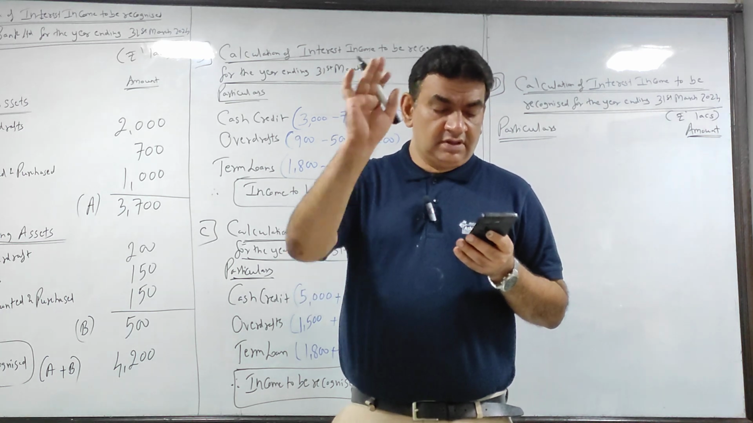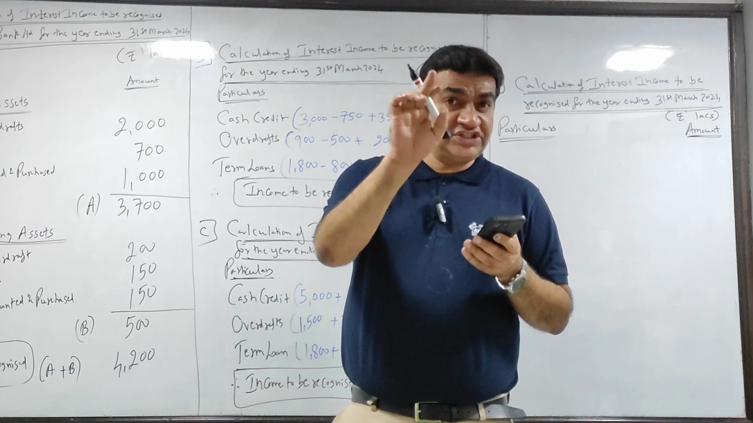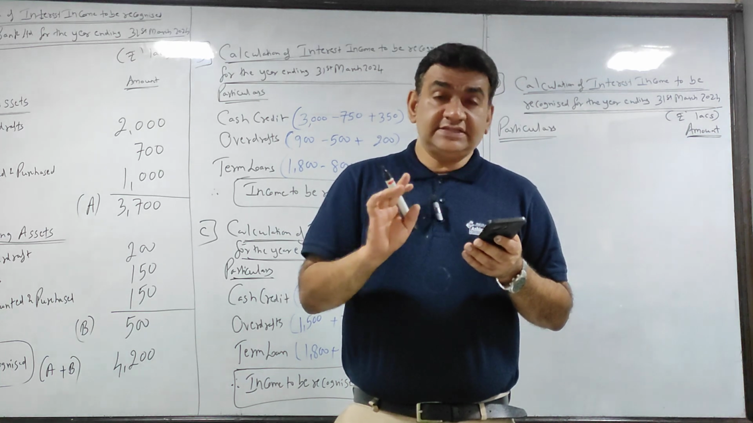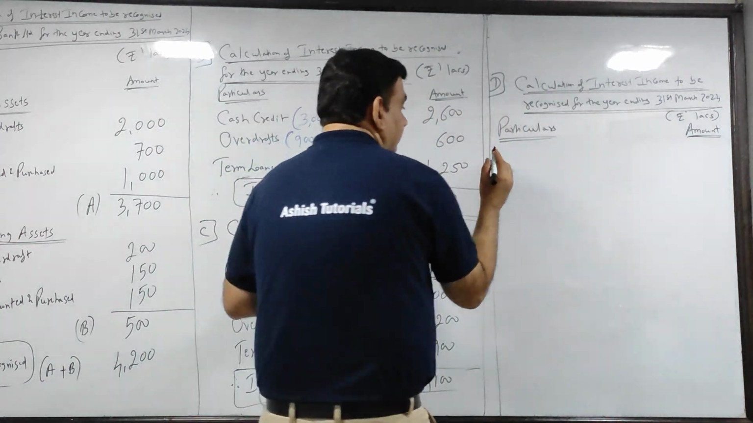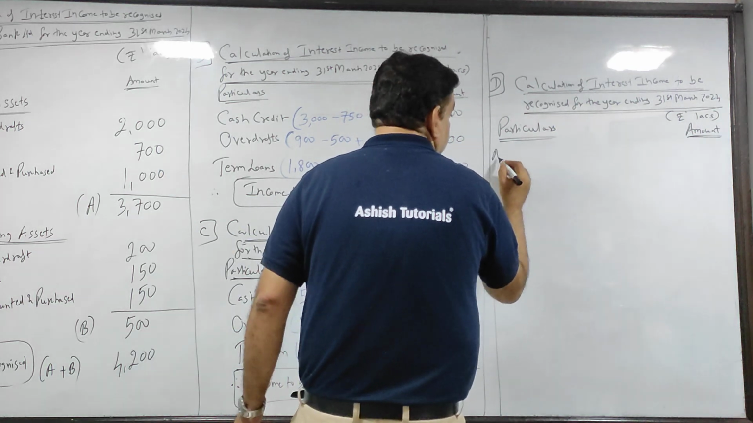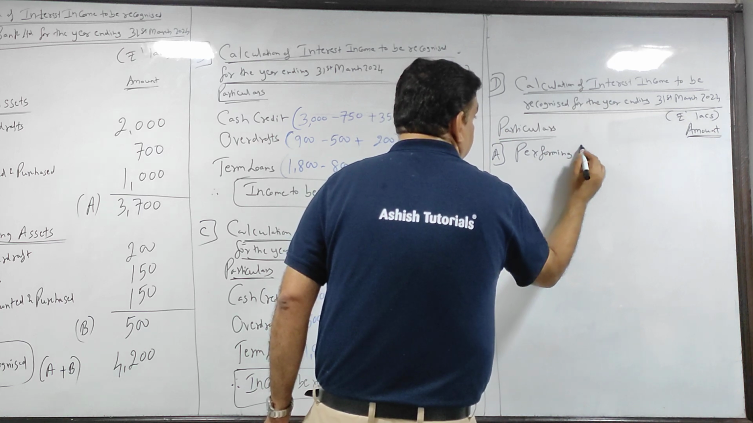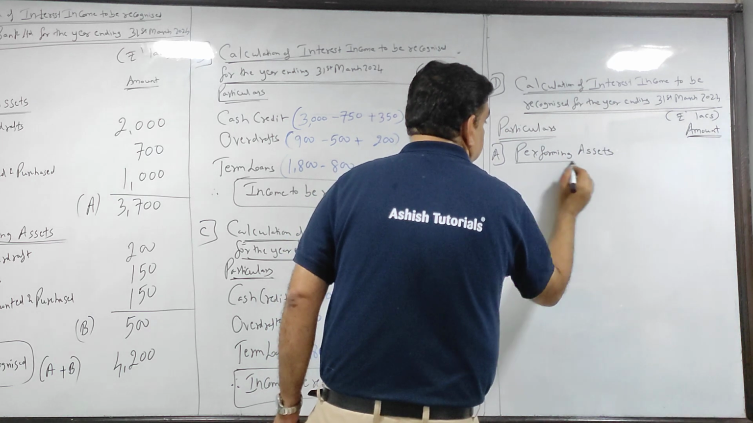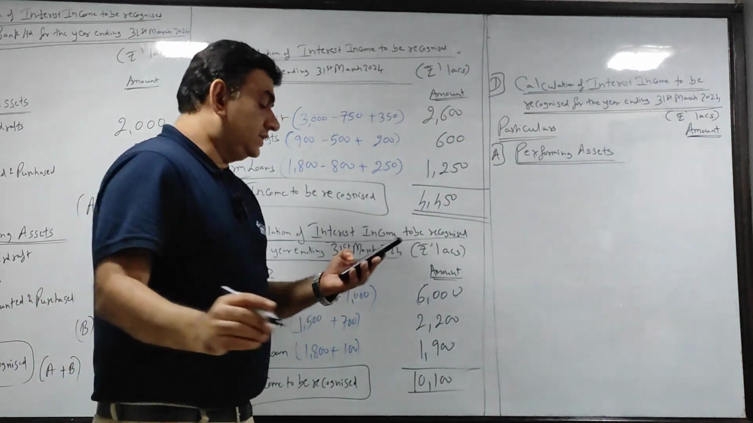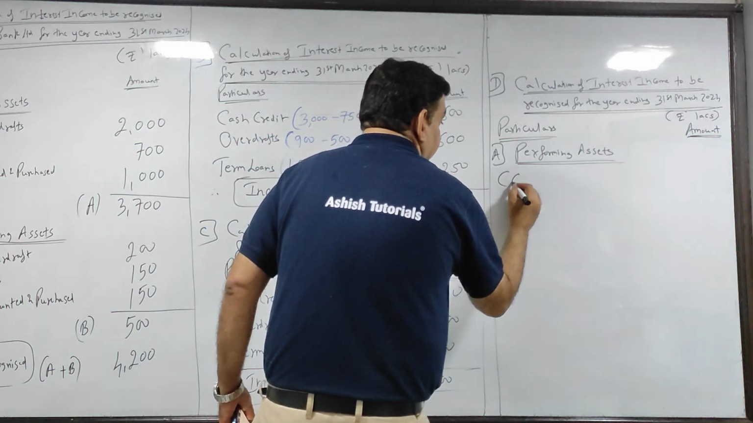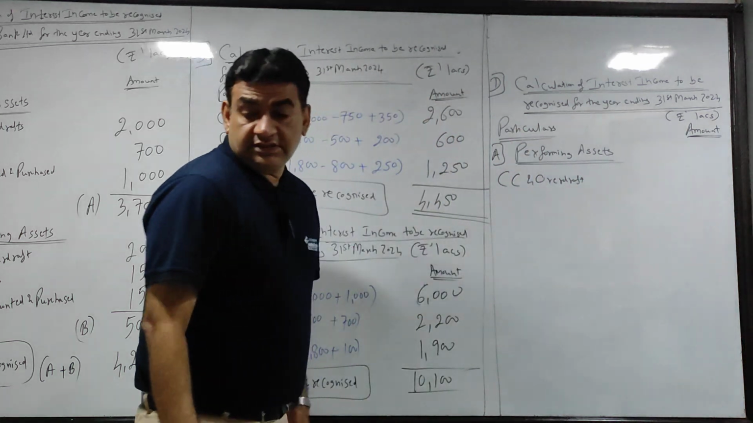Interest received. Interest accrued. First is interest accrued on the first day of the year, that is 1st April 23. This is interest accrued on the last day, 31st March 24. Now, same heading. First we'll make it as A, performing assets. A, performing assets. Okay, chalo. Let's give the heading. CC and overdraft.